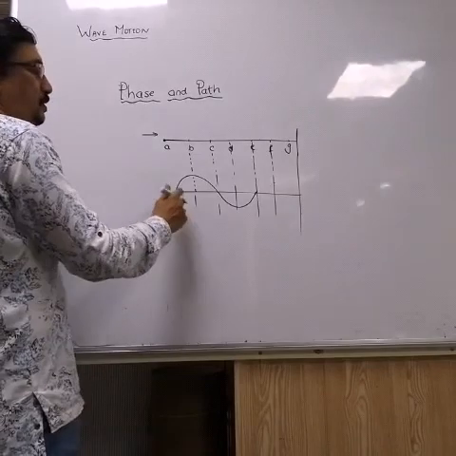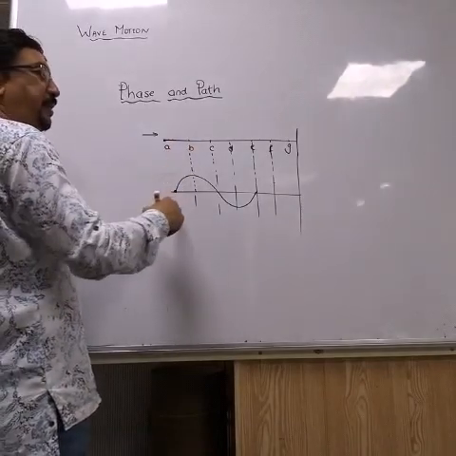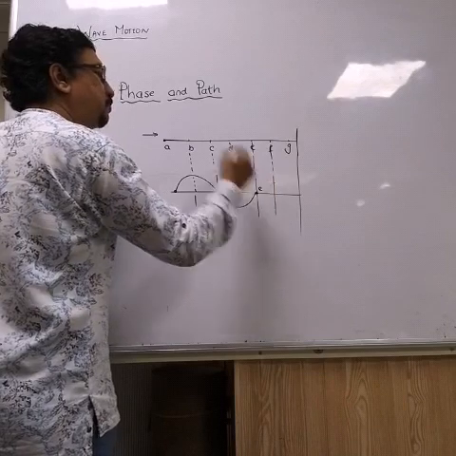Okay. So now the wave has entered and it has reached the particle E.